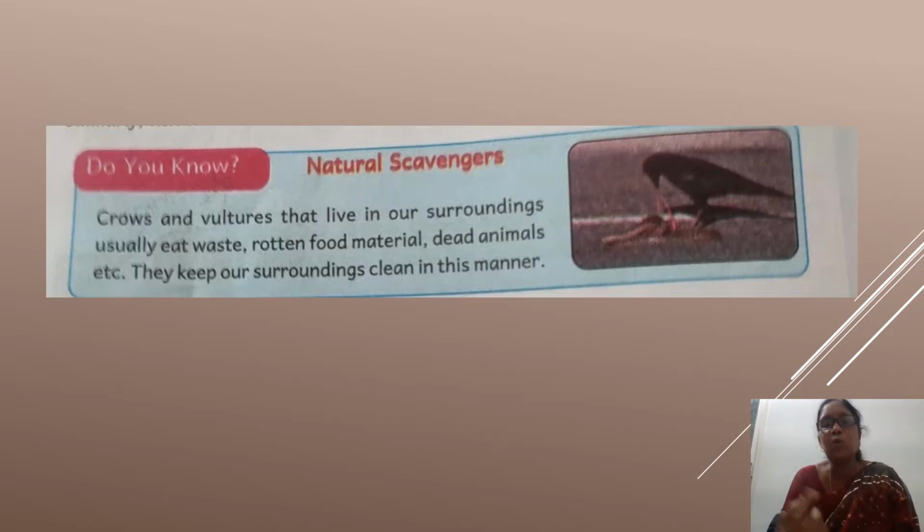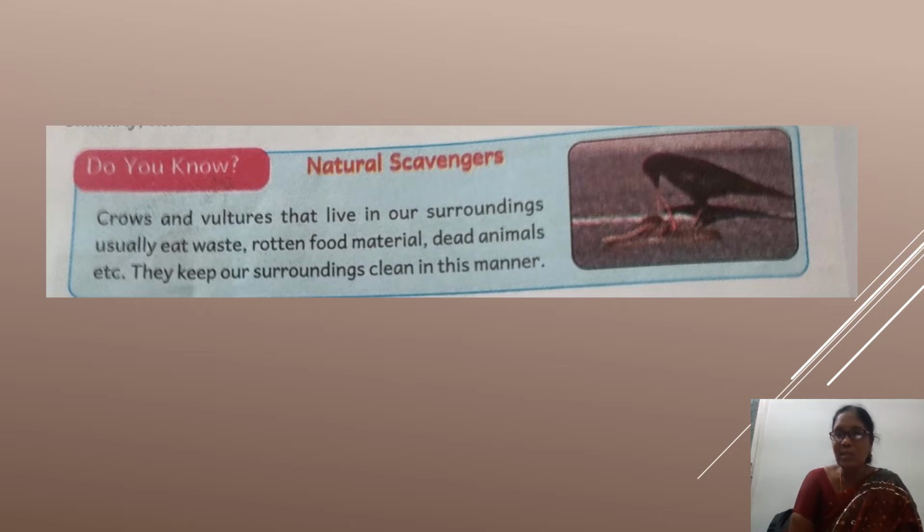Look here. Crow. Look at the crow. What do crows eat? Crows eat dead food, waste food, rotten food. They eat dead food, they eat waste food. So they eat all kinds of food.